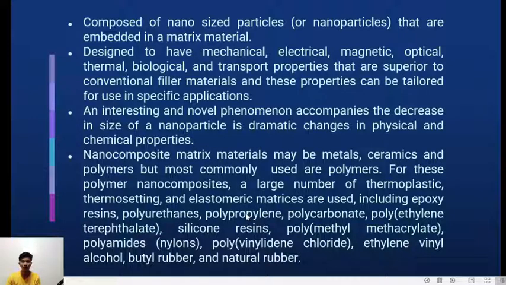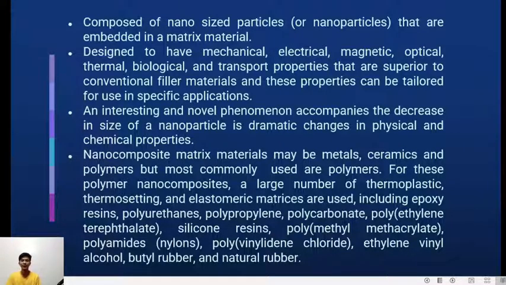Nanocomposites are composed of nano-sized materials or nanoparticles that are embedded in a matrix material, designed to have mechanical, electrical, magnetic, optical, thermal, biological, and transport properties that are superior to conventional filler materials, and these properties can be tailored for use in specific applications. An interesting and novel phenomenon that accompanies the decrease in size of a nanoparticle is dramatic changes in physical and chemical properties.